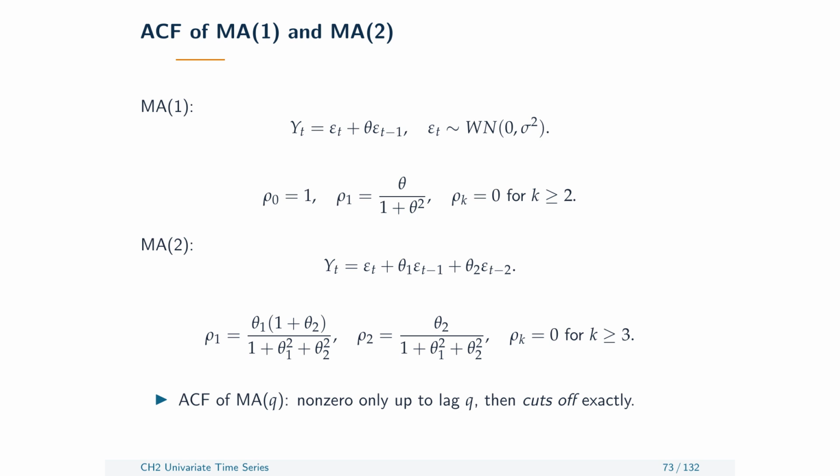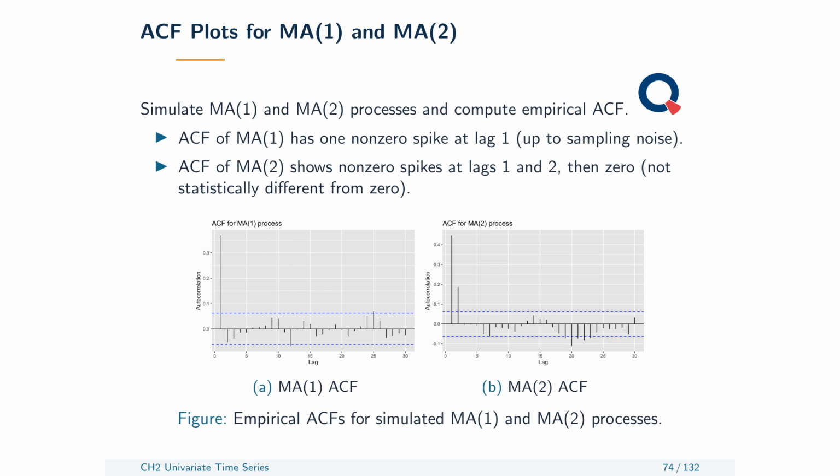Moving average models leave a different signature. In a moving average model of order 1, current y contains the current innovation and theta times the previous innovation. Its lag 1 autocorrelation equals theta divided by the quantity 1 plus theta squared. At lags 2 and beyond, observations share no innovation, so the population autocorrelation is exactly 0.